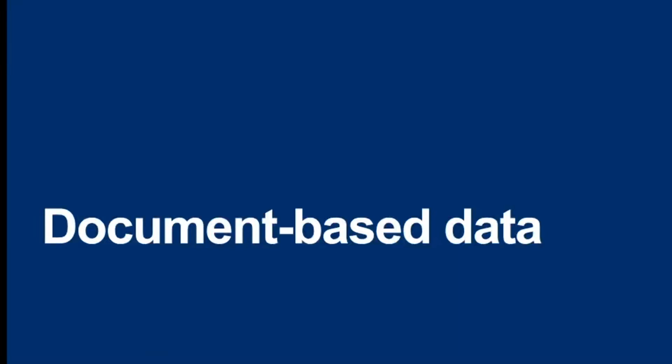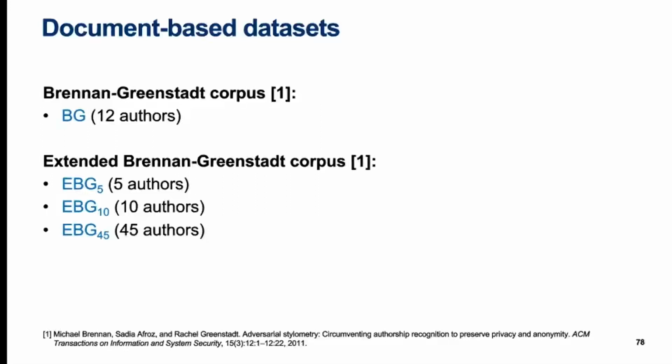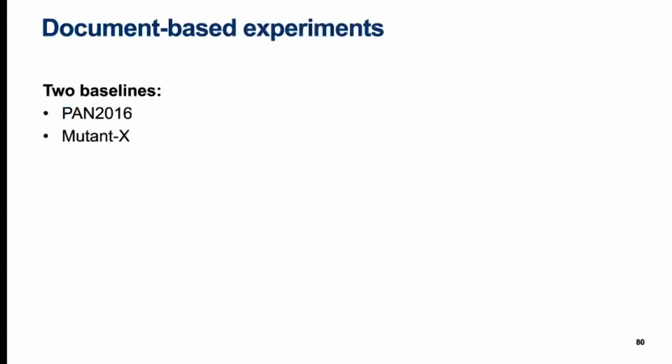Moving on to our experiments on document-based data, here I will only present summaries of our results. We conducted these experiments on 4 datasets derived from the Brennan-Greenstat and extended Brennan-Greenstat corpora. None of the encoder-decoder baselines are applicable for multi-sentence documents. Instead, we used 2 rule-based baseline techniques called PAN 2016 and Mutant X.